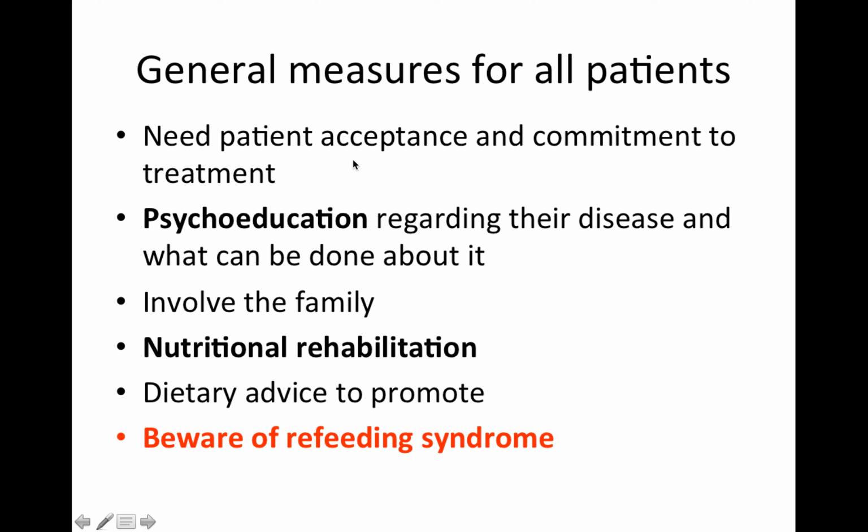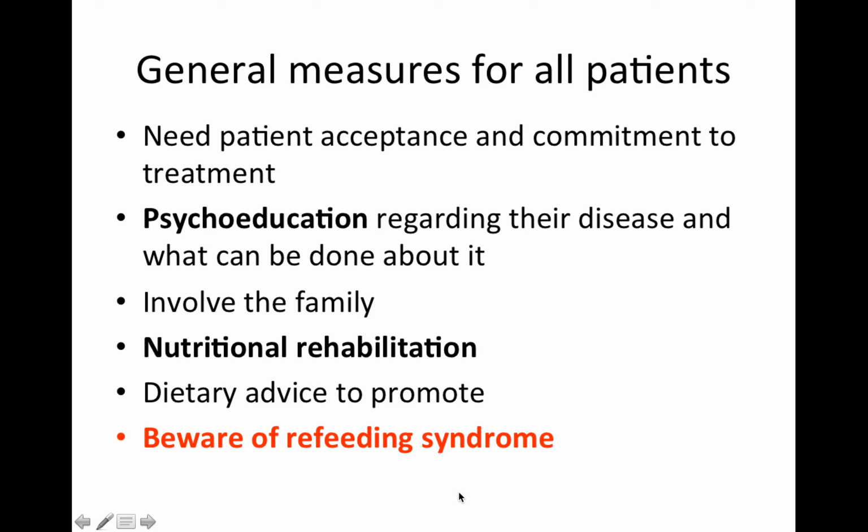You need the patient's acceptance and commitment to the treatment. This is very hard because a lot of them still fear gaining any weight and they're quite happy being anorexic. Psychoeducation about their disease and what can be done about it, and also the long-term consequences. You need to involve the family and have nutritional rehabilitation and also dietary advice. Just beware of refeeding syndrome.